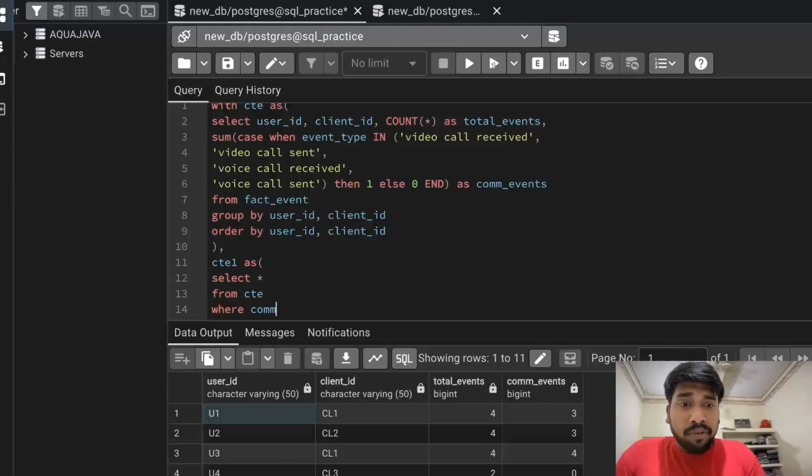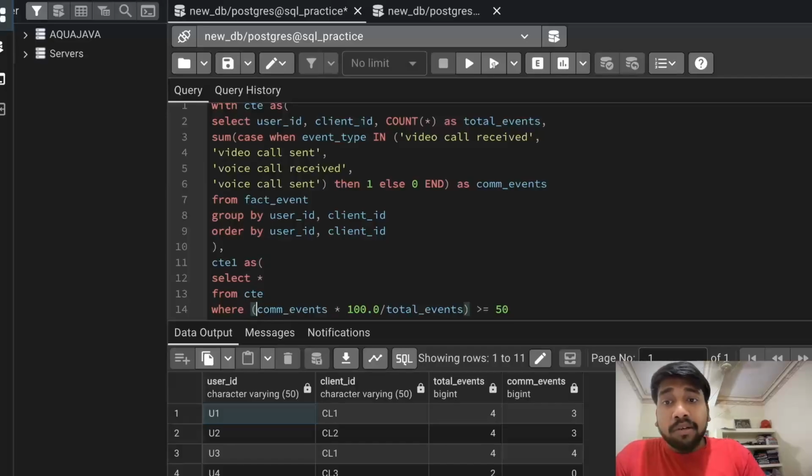com events, we need to find the percentage, right? So com events into 100.0. Why am I multiplying by 100.0? Because we need a float value. If you just multiply by 100, you will get the value as an integer. To get it in decimals or float, you need to multiply by 100.0. Com events divided by total events, and it should be at least 50, right? Events greater than equal to 50. Okay, I like to put brackets here just in case something goes wrong.